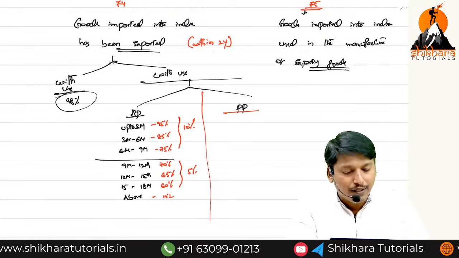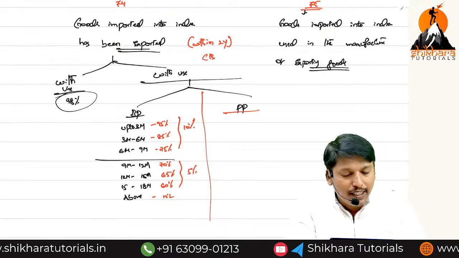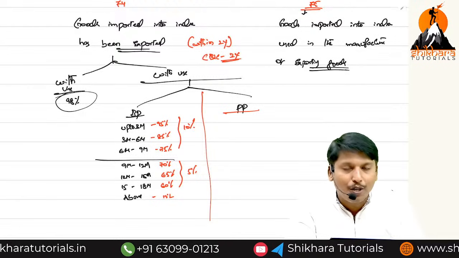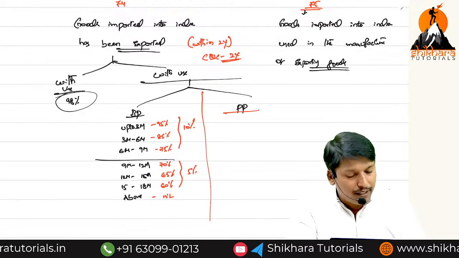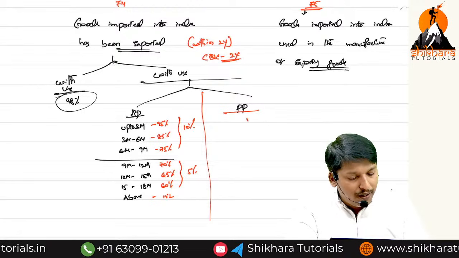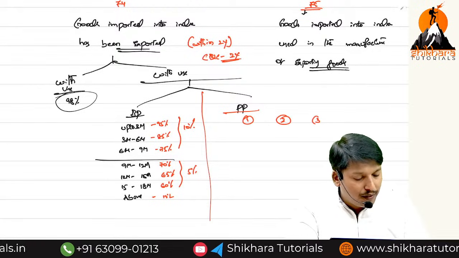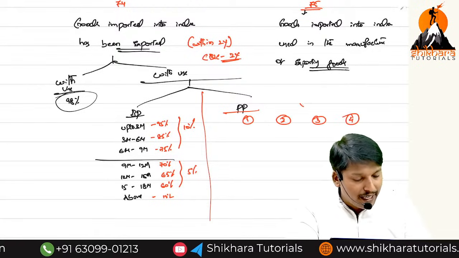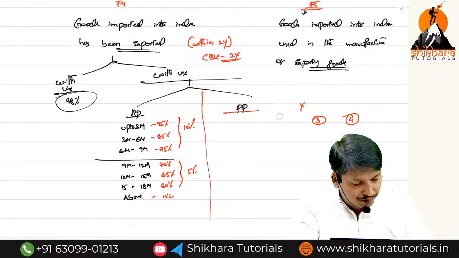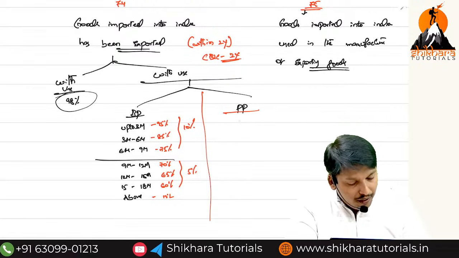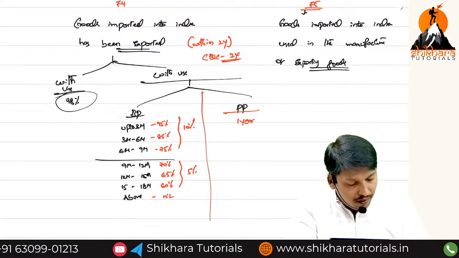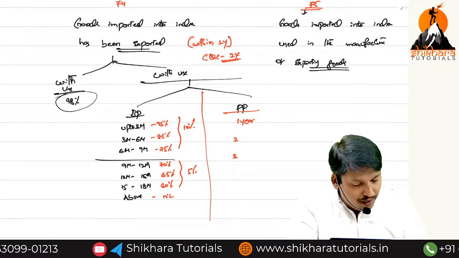Personal purpose, generally 2 years. With the CBIC permission, extra 2 years. So total 4 years. Listen. 1, 2, 3, 4 years: first year, second, third, fourth.